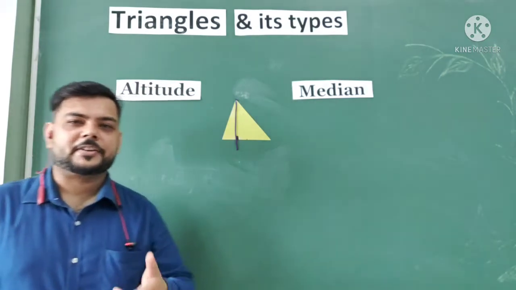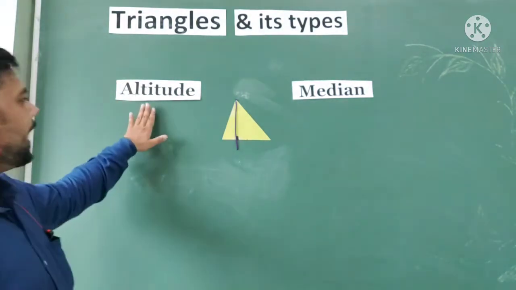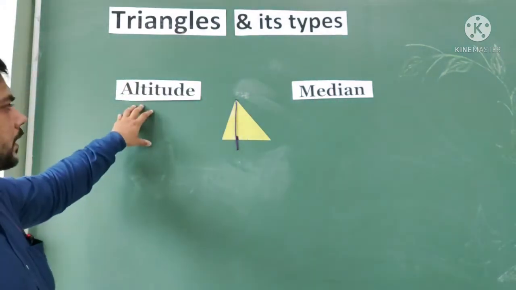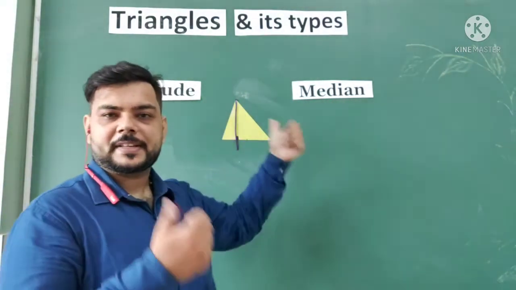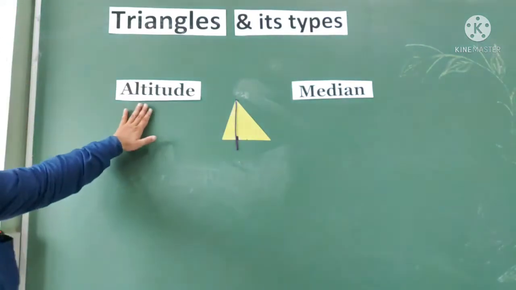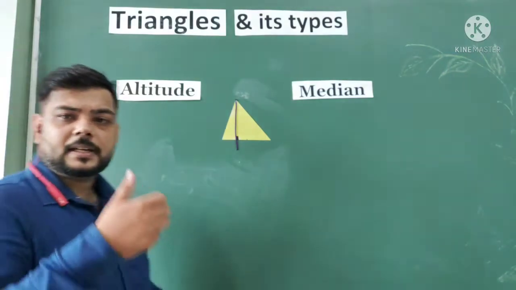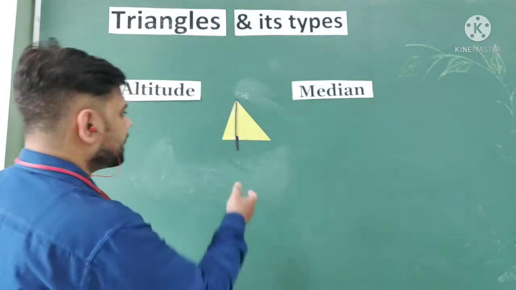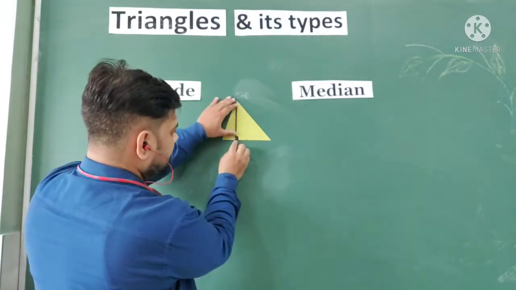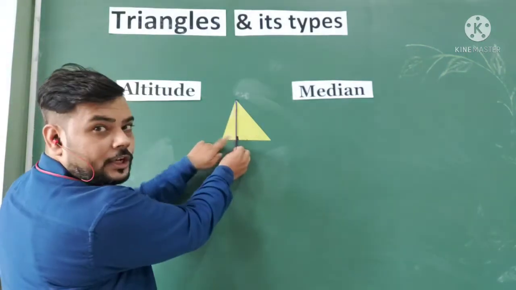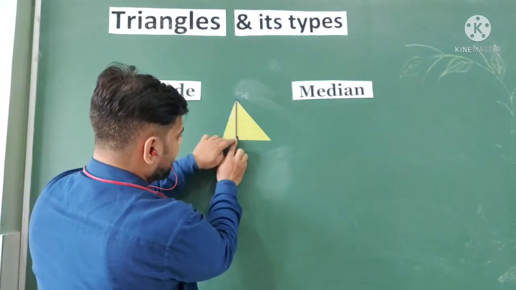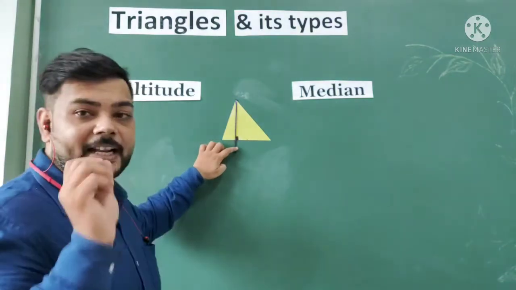In the second part, we have the concept of altitude and median. So what's the difference between them? We will learn with the help of the triangle. When we are talking about the altitude, it's a perpendicular which starts from one vertex and goes to the opposite side and makes a right angle. You can say I am taking a thread, and with the help of the thread you can see that it's making a 90-degree angle. It means it's an altitude.